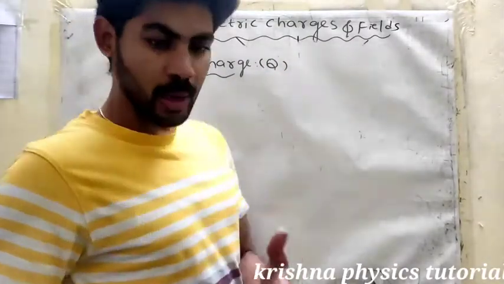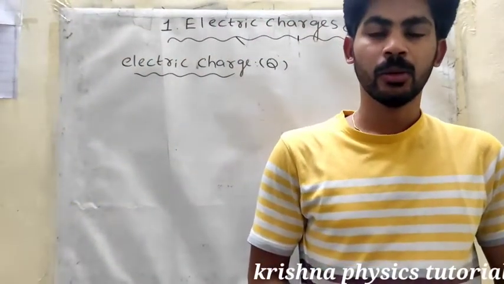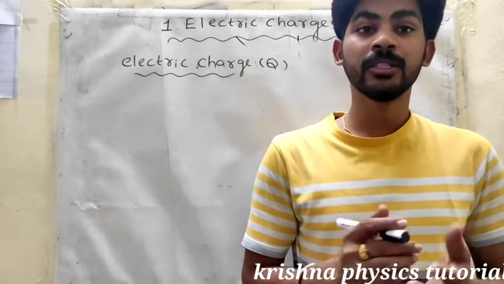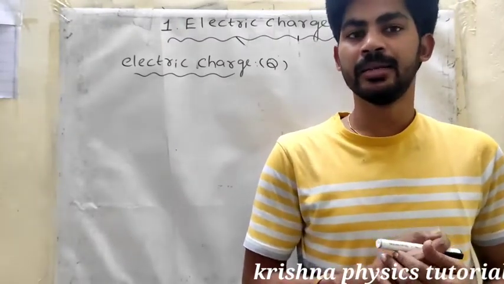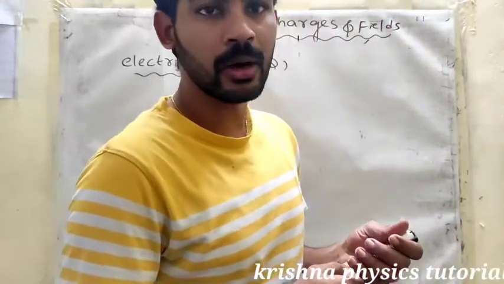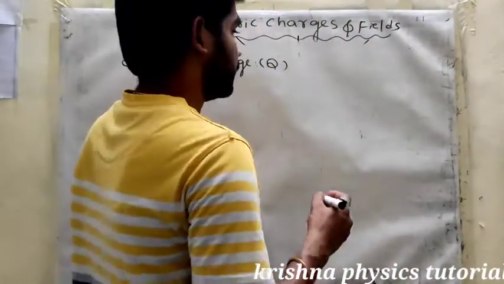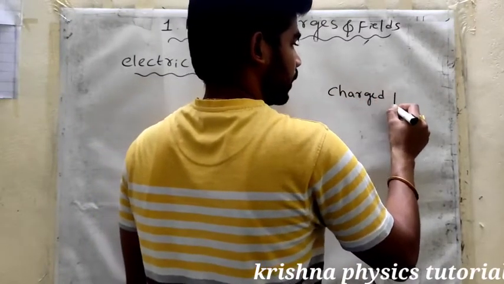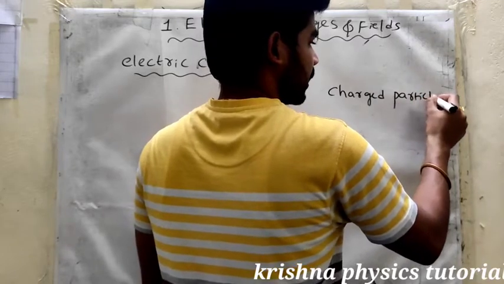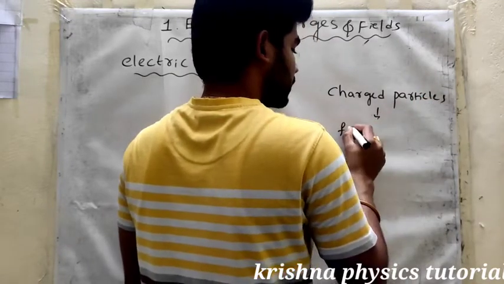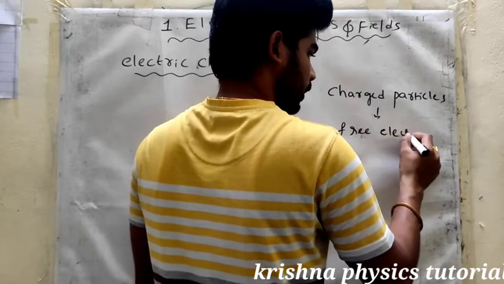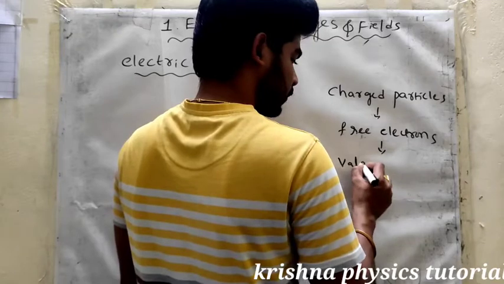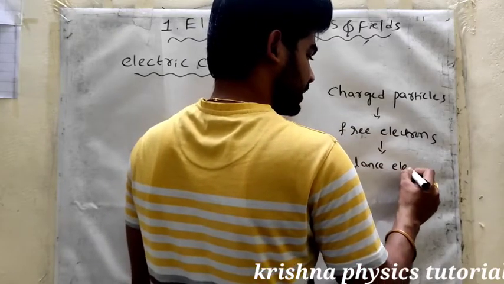First we are discussing what the charged particles are. Charged particles are free electrons. Free electrons we also call valency electrons.